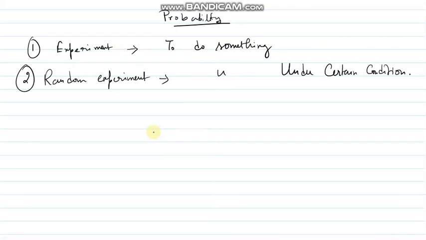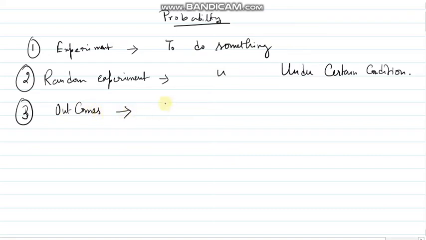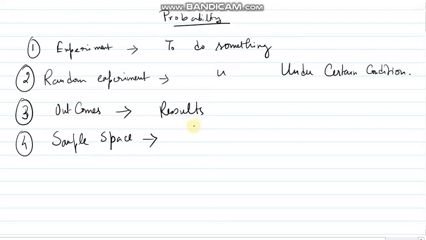Hence I don't know the result. So if I do an experiment or random experiment, I will get what? I will get some result. So those results are known as outcomes. If I write all the outcomes in one set, that is known as the sample space. Suppose I am throwing a die. If I throw a die 100 or 1000 times, I will get 4 maybe 400 times, 2 for 200 times, like this. But the total sample space will be only 1, 2, 3, 4, 5, 6.